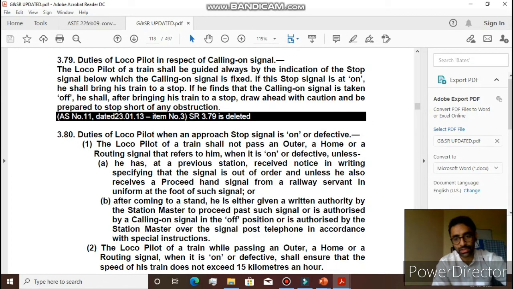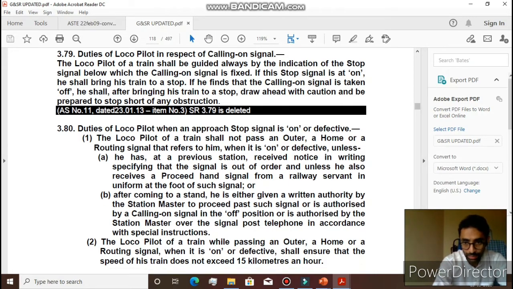The loco pilot can receive a written authority from the station master to proceed past the signal. That can be a possibility. Or the station master can give the calling on signal and dispatch the particular train. That can be another case. And the last case can also be this, where the station master over the signal post telephone can give instructions to the loco pilot in accordance with the special instructions. So these three can be the possibilities as well. Okay? Then only in these cases the loco pilot can proceed.